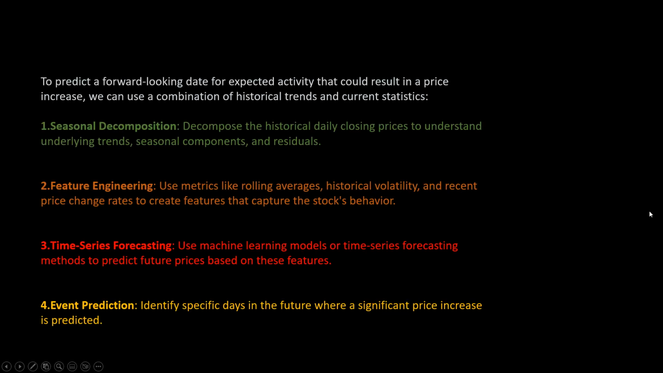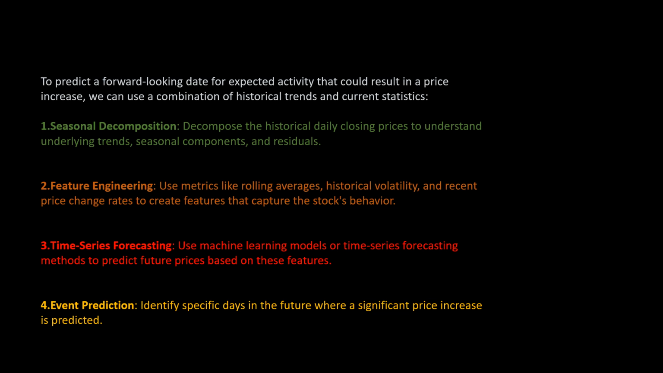Now we're going to try and predict a forward-looking date for movement. Now I know, no dates, but hey, why not? To predict a forward-looking date for expected activity that could result in a price increase for the stock, we can use a combination of historical trends and current statistics. And we're going to do this in 4 ways.